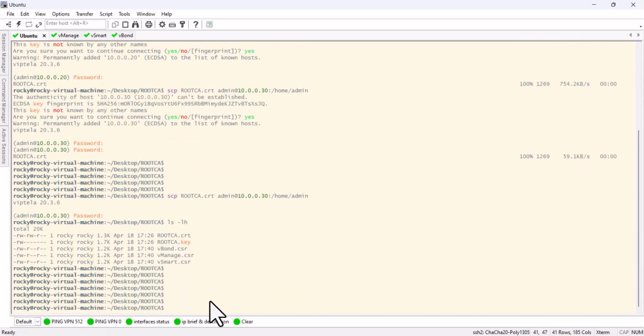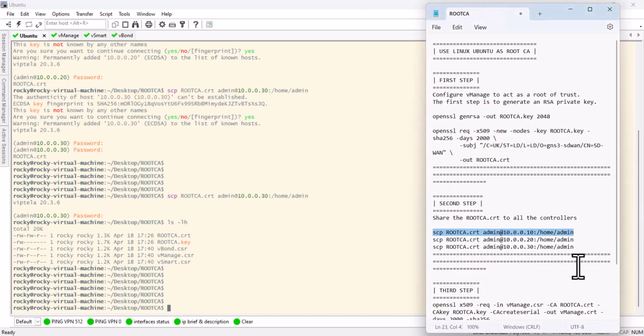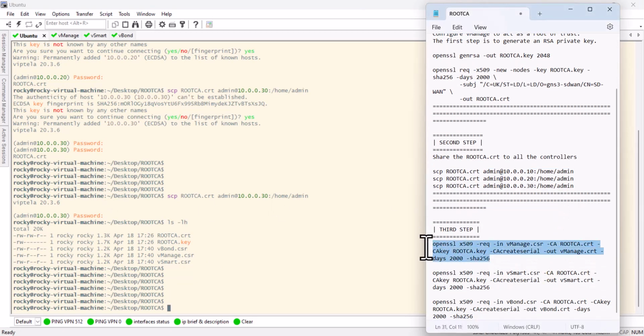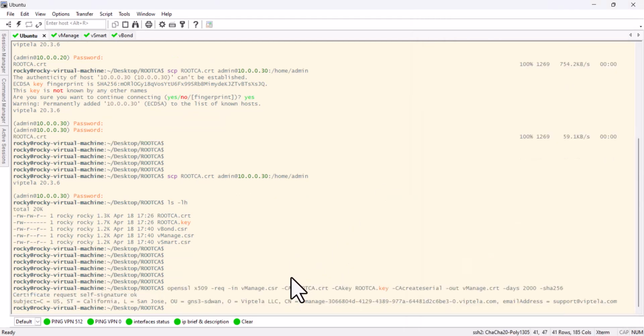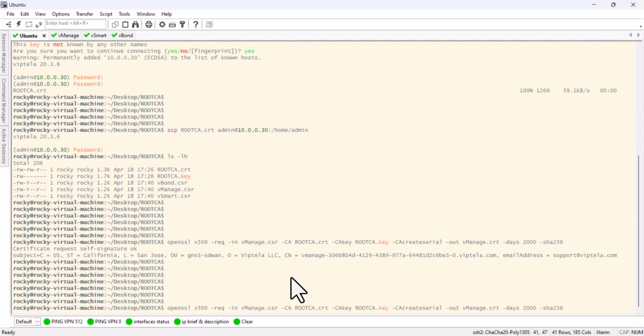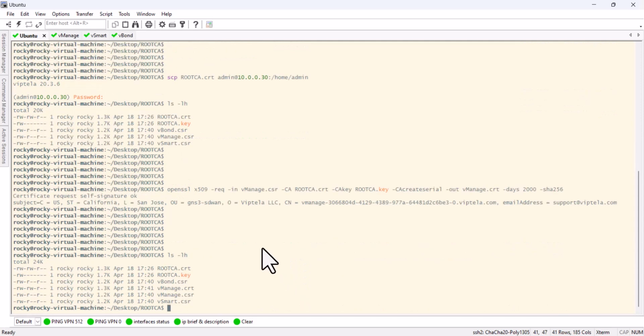So now what we need to do is generate the CRT for each one of them. So copy, enter, it's done. If you look at it again, now you see vManage and CRT here.